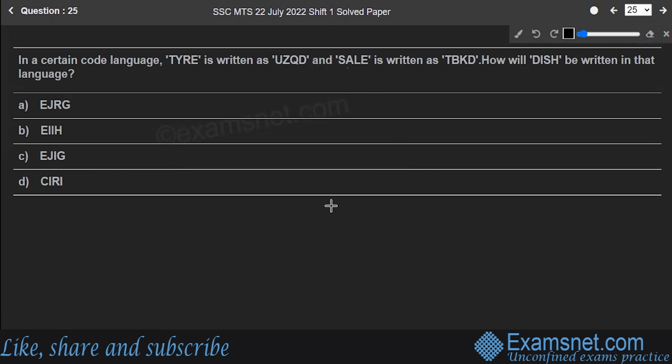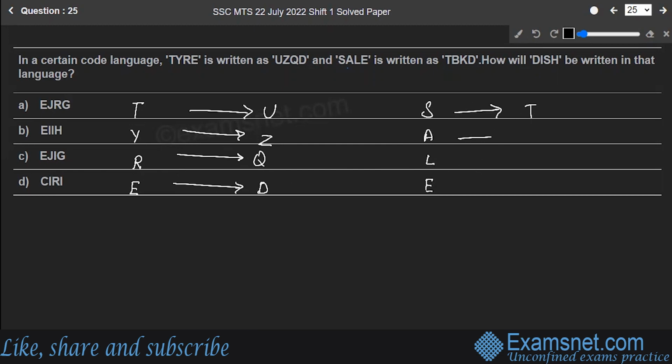Let's go. So first thing, it is given you tire, TYRE. It is coded to U, Z, Q, and D, right? So next, sale is coded as T, B, K, and D. Correct.